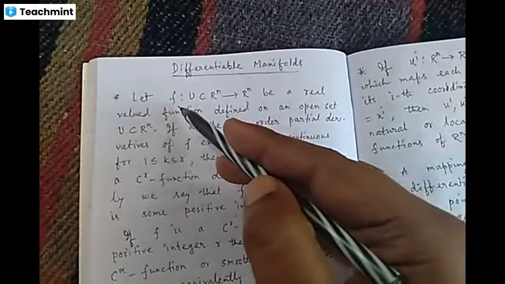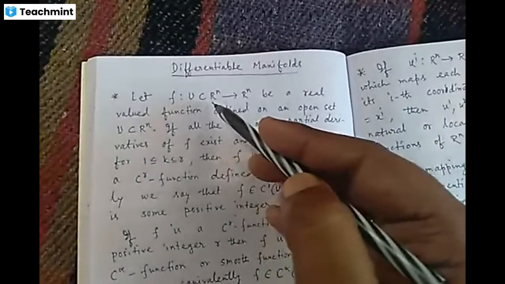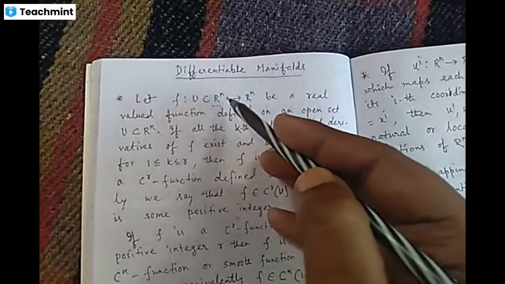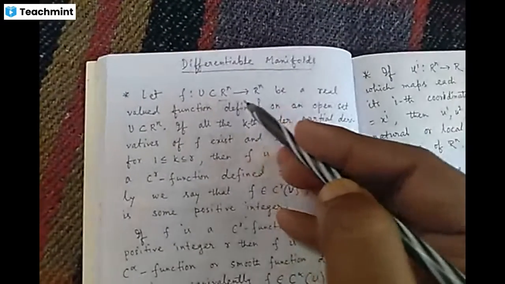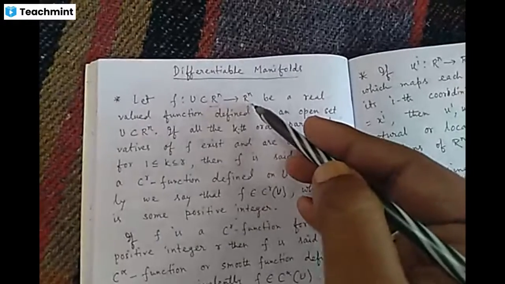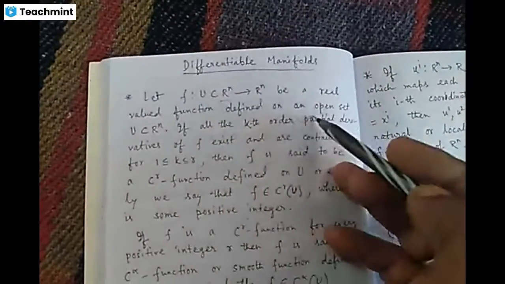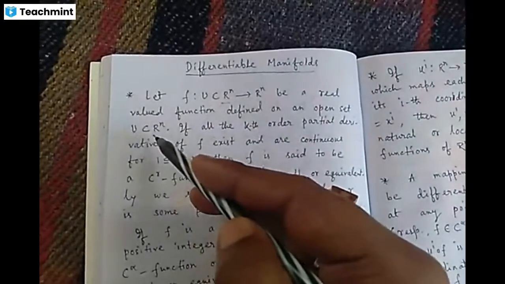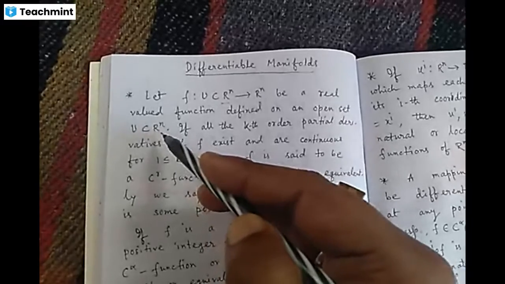Let f be a real valued function defined on an open set U, which is a proper subset of R^n.